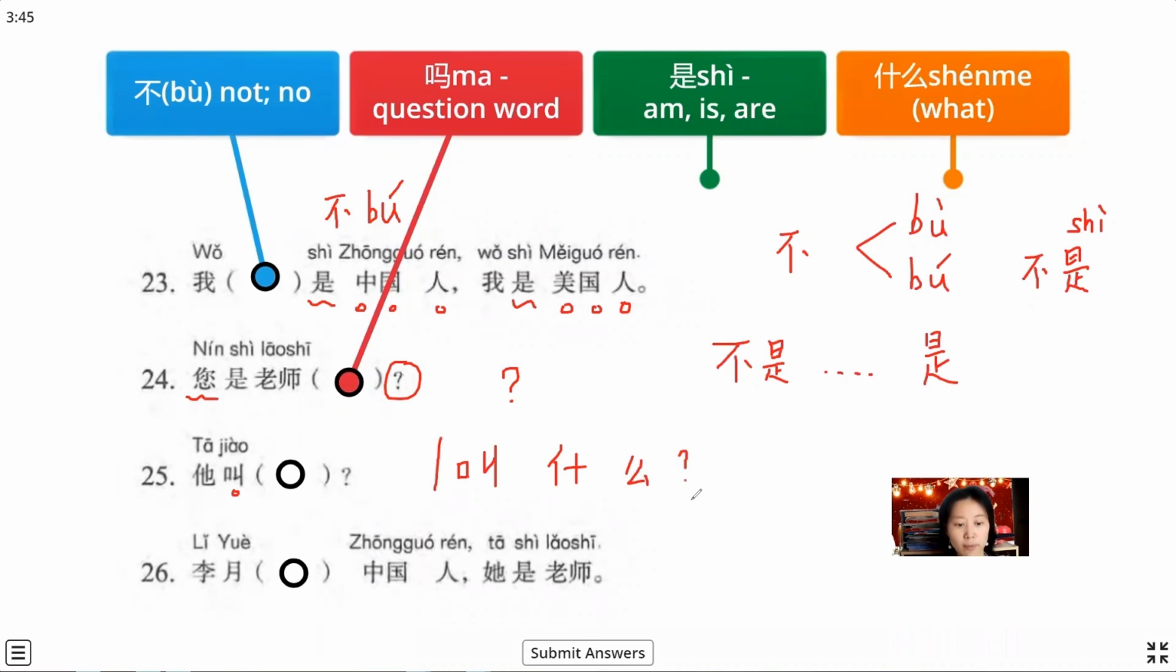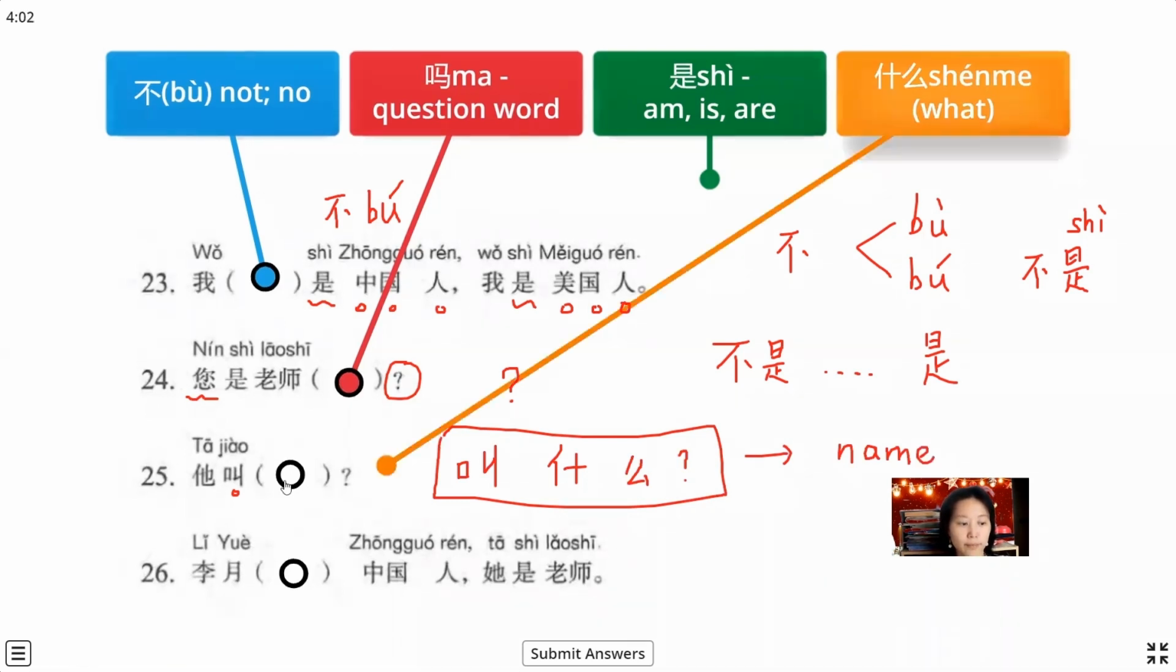Okay, when we remember, we need to remember these phrases, because it's easy to make a sentence, not just 叫 this word. 叫什么 always asks about a name, okay? So this one, we can choose the 什么.